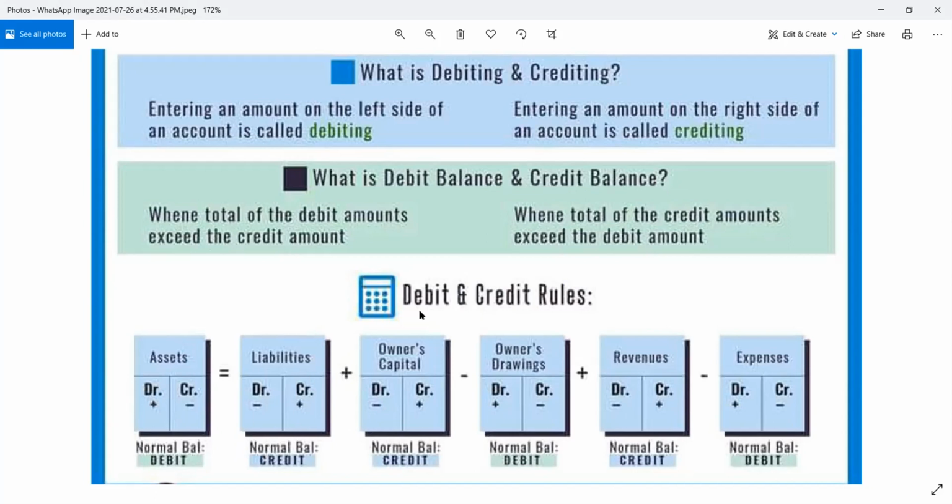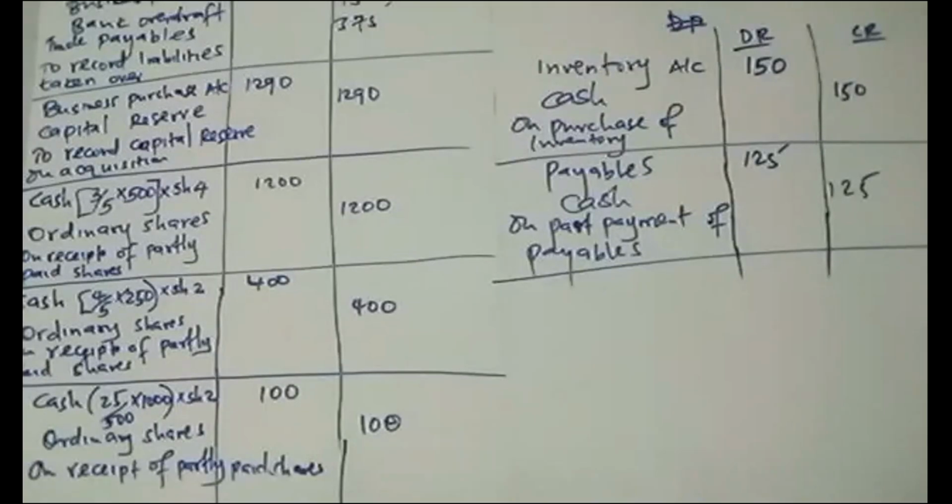So go through this. It will assist you to understand that aspect of debits and credits as we do more of the questions. That was just by the way. You have this slide. So let's continue now to the final part of the question.